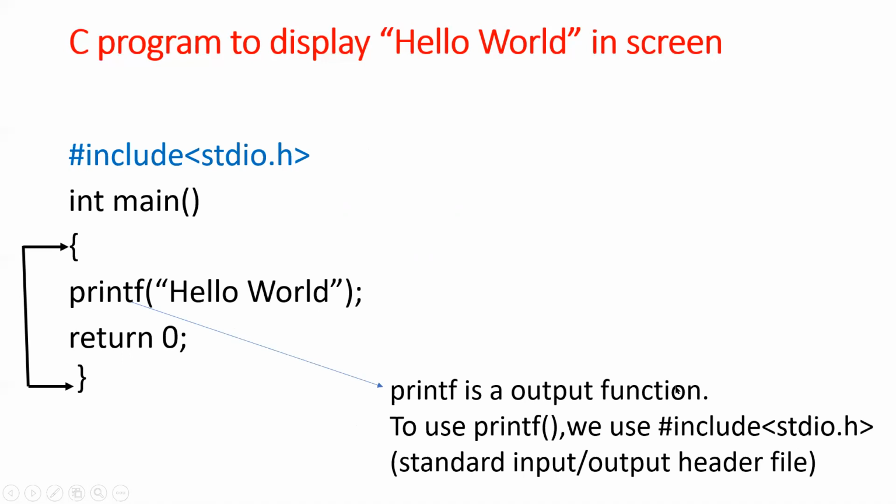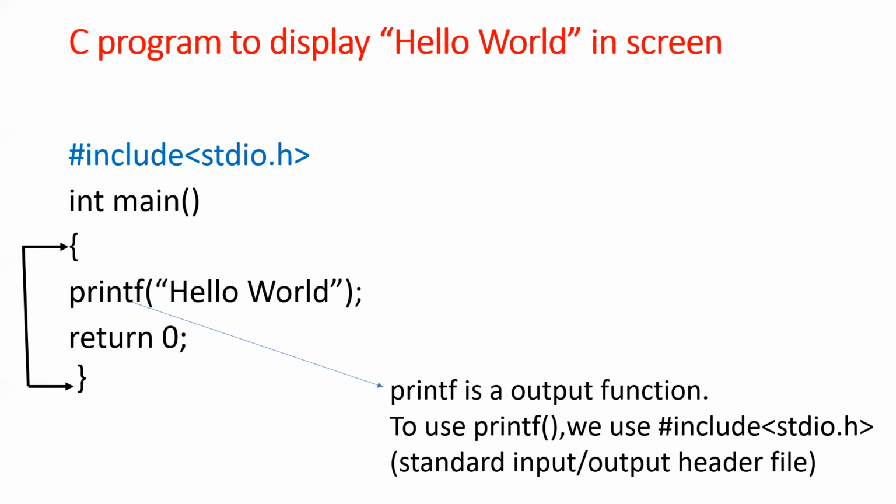The purpose of printf is that whatever you put in double quotes, all the text is directed to your monitor, your screen. So this must be used in this notation. This is a syntax. That means you write printf as a single word, all small letters, open parenthesis, close parenthesis, and in between double quotes, you can write any text you want to display on the screen. For our case, we want to display hello world.